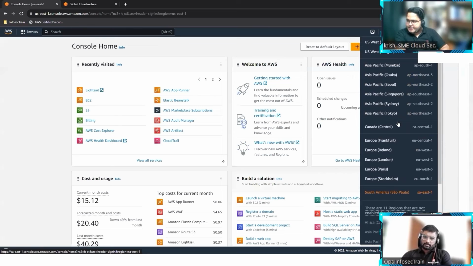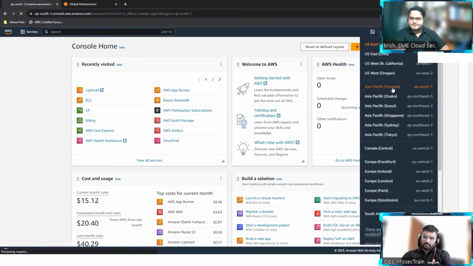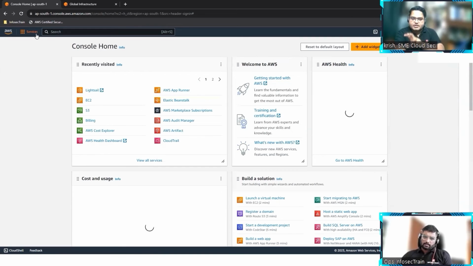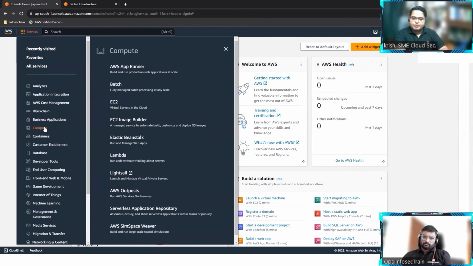I'm currently in India, so I'm going to a region called Mumbai. This is the Mumbai region now. I'm going to select a particular service here in AWS. So I go to compute and I select something called AWS App Runner. It's a very beautiful service actually. What is the purpose of AWS App Runner? This is a service which will help us to deploy web applications, but it's container based.